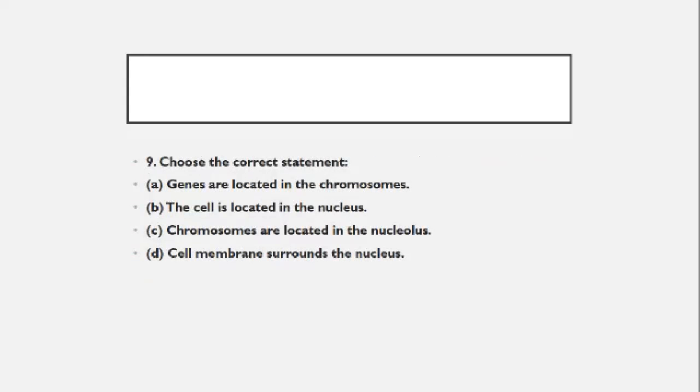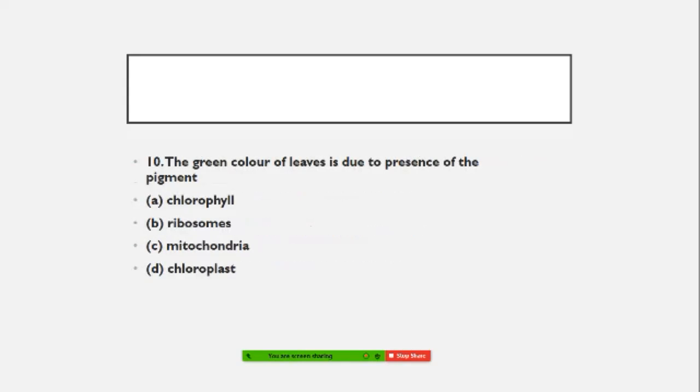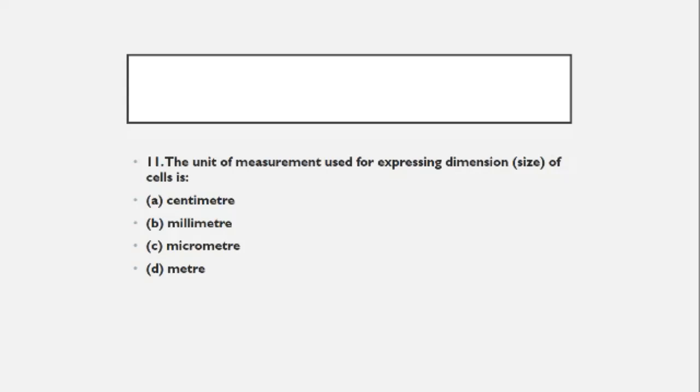Choose the correct statement. Genes are located in the chromosome. The cell is located in the nucleus. Chromosomes are located in the nucleus and the cell membrane surrounds the nucleus. What is the right answer? Please write it very fast. The green color of the leaves is due to the presence of the pigment chlorophyll, ribosomes, mitochondria, or chloroplast. We discussed it. You write the answer. The unit of measurement used for expressing the dimension or size of the cell is centimeter, millimeter, micrometer, or meter. I have already explained it. You just write the answer.